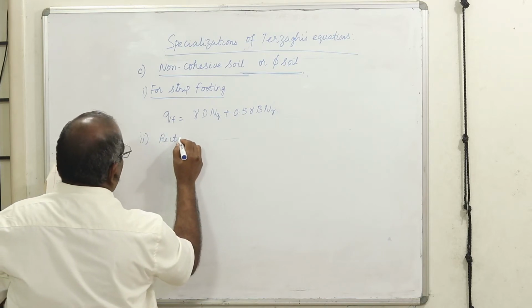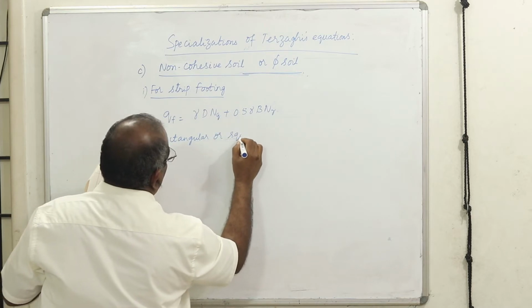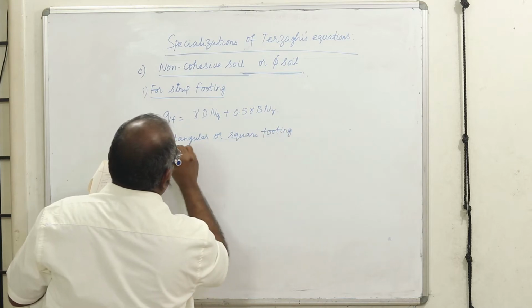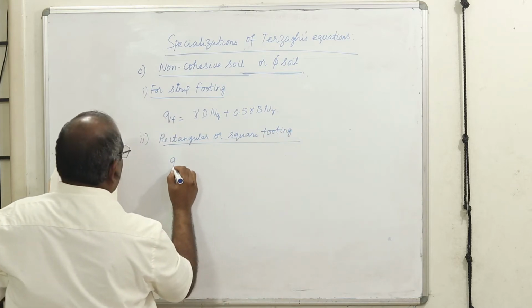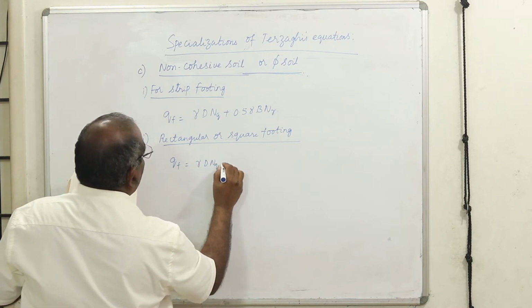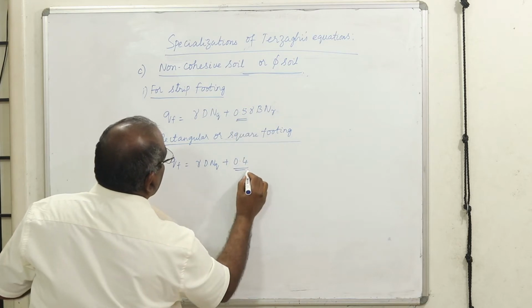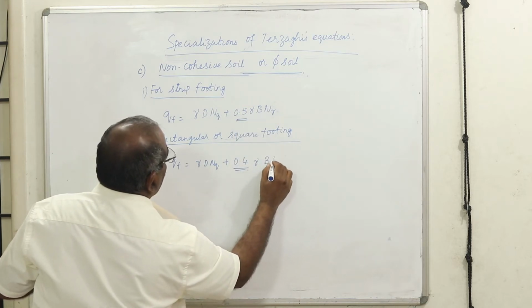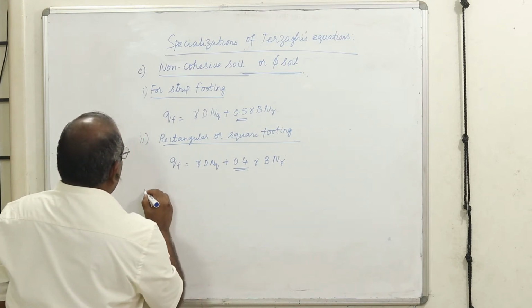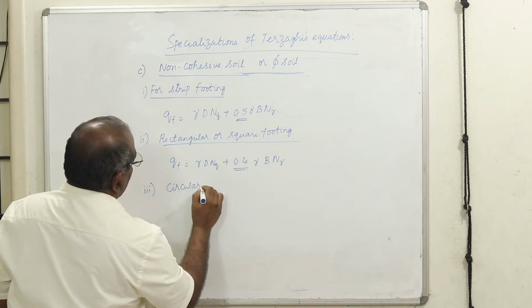Then for a rectangular or square footing, what happens to the qf value? Only thing is that you are going to have a slight variation in the coefficient that you multiply for the width term, and finally for a circular footing.